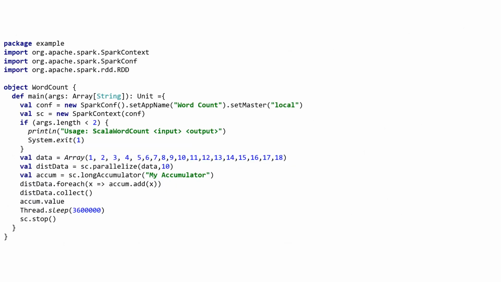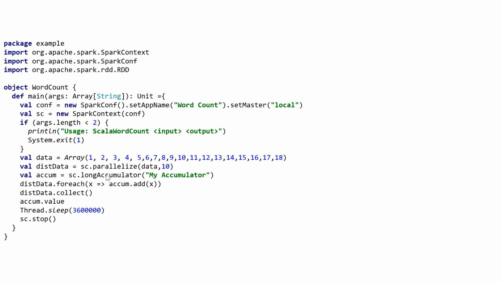This is a sample program that I have written. Here I am using the sc.parallelize method to split the data into multiple tasks, that is 10 tasks, and I have used a predefined accumulator provided by Spark, of type long accumulator. There is another accumulator of type double.